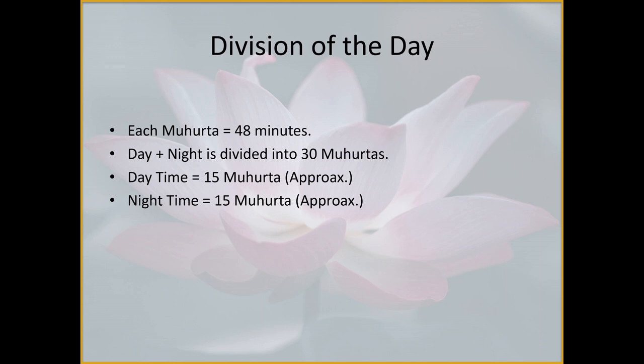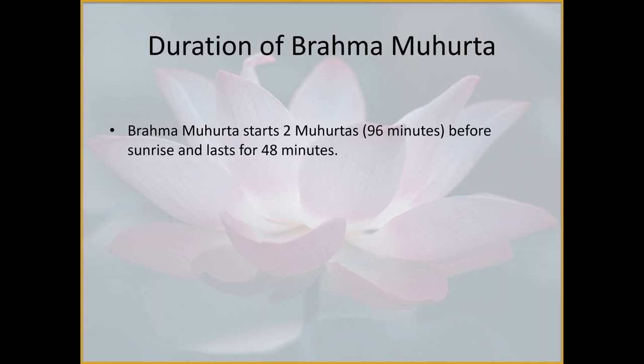So each Muhurta means 48 minutes. We divide the whole day, meaning day plus night, into 30 Muhurtas. Daytime is approximately 15 muhurtas and night time is approximately 15 muhurtas, so it becomes a total of 30 muhurtas. The Brahma Muhurta starts 2 muhurtas before sunrise and lasts for 48 minutes.